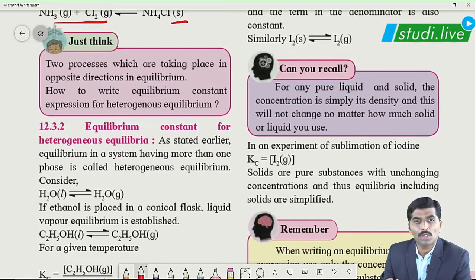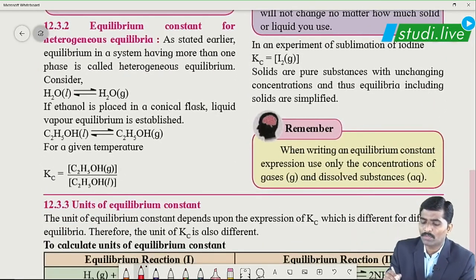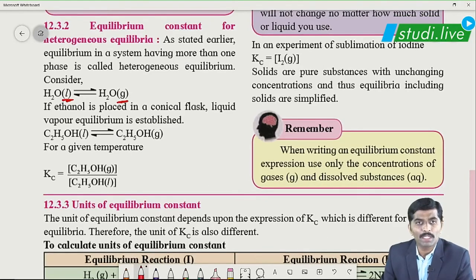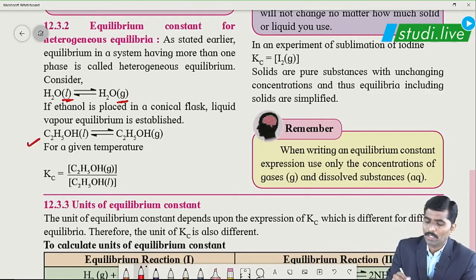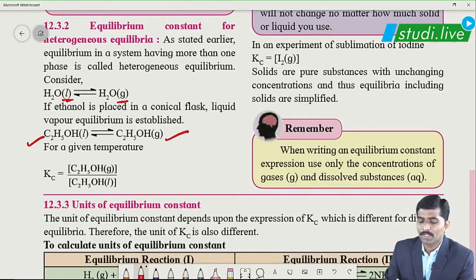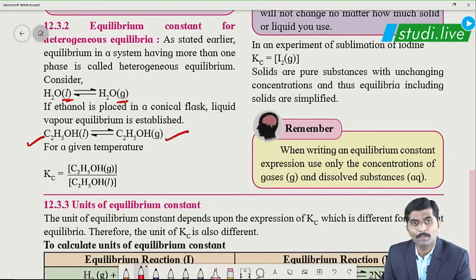Now, the equilibrium constant for heterogeneous equilibrium. As you can see, in the very first example, water liquid turning to water vapor, the state of matter is different in this reaction. So, obviously, the equilibrium attained is not homogeneous, rather it is heterogeneous equilibrium. Similarly, ethanol liquid turning to ethanol vapor follows heterogeneous equilibrium.